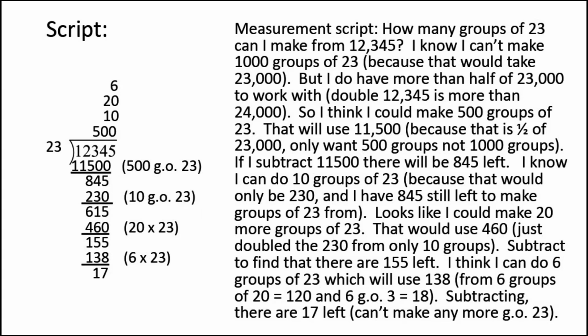That will use 11,500 because that is 1/2 of 23,000. And I only want 500 groups, not 1,000 groups. If I subtract 11,500, there will be 845 left. I know I can do 10 groups of 23 because that would only be 230, and I have 845 still left to make groups of 23 from. Looks like I could make 20 more groups of 23. That would use 460. I just doubled the 230 from only 10 groups. Subtract to find that there are 155 left.